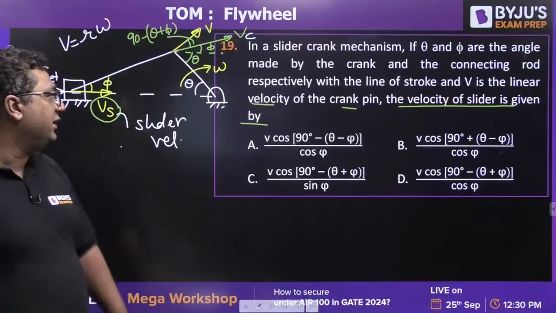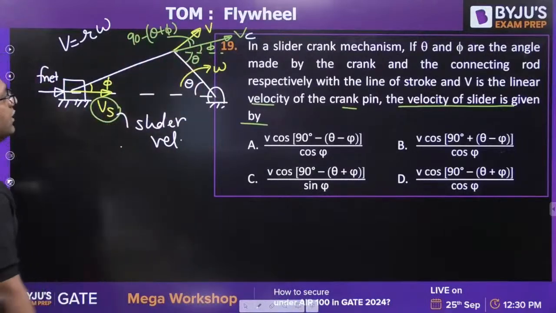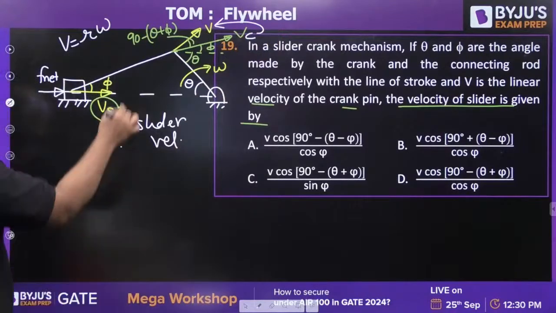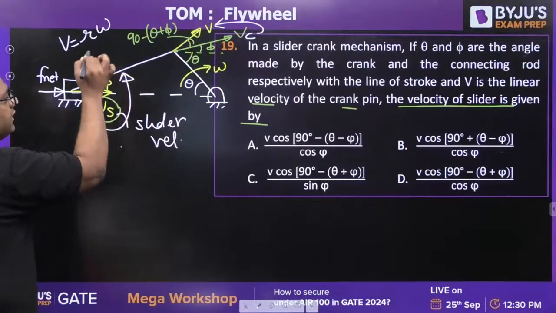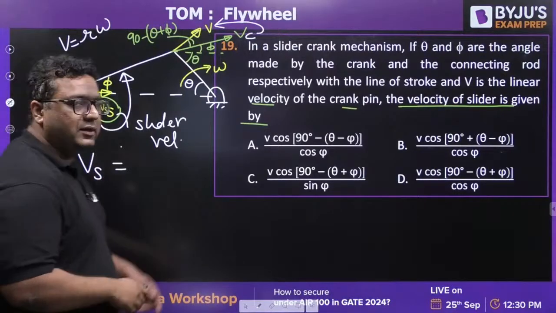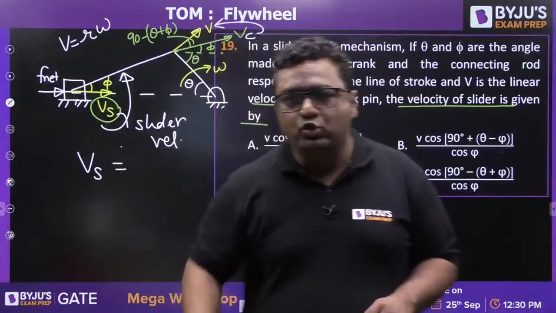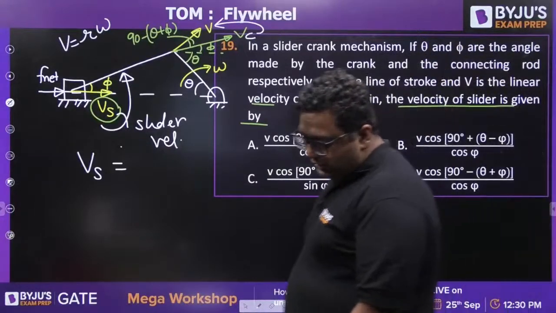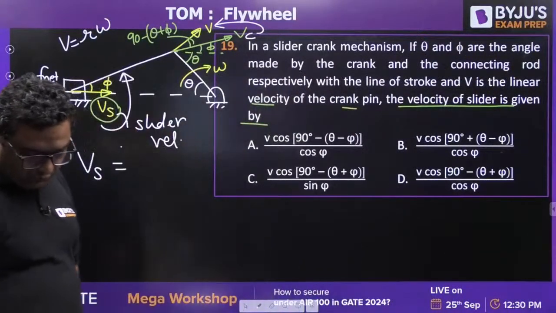Now try to solve it. I have made all the components for you. First you write down VC in terms of V. Then you write down Vs in terms of VC. You will be getting the value of Vs in terms of V. Solve it. The last question, yes, last question. Let us see how many of you give the right answer.